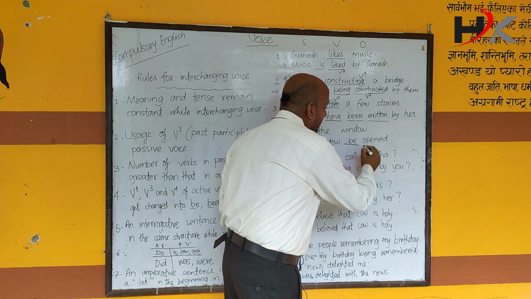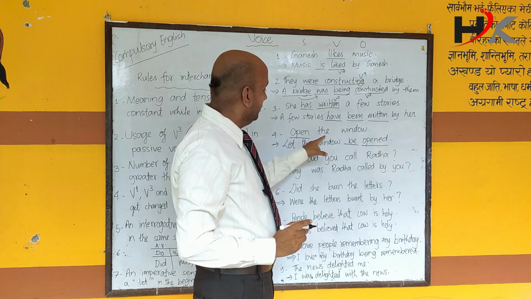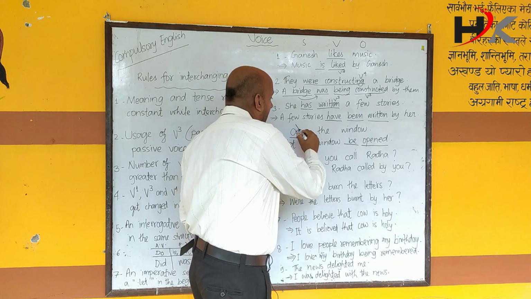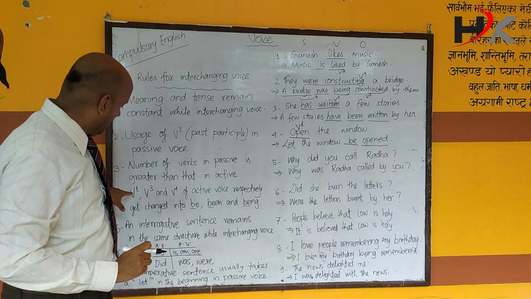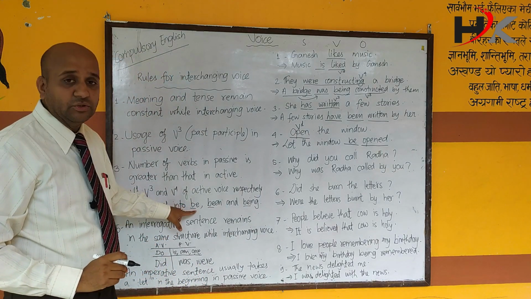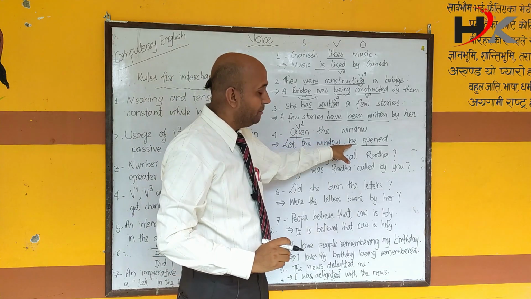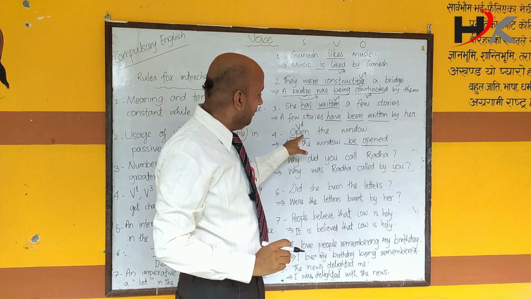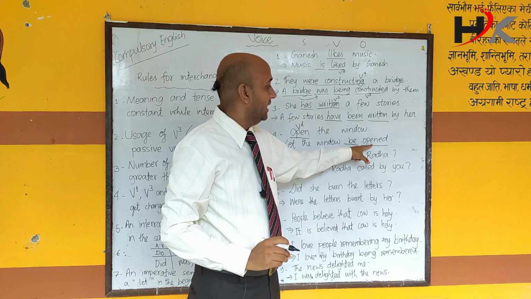Be very careful with these two words, dear student. Be. I have told you, whenever you get a verb 1, it naturally gets changed into be. This verb 1 gets changed into be. This open becomes opened. This is past participle. This is a verb 3.